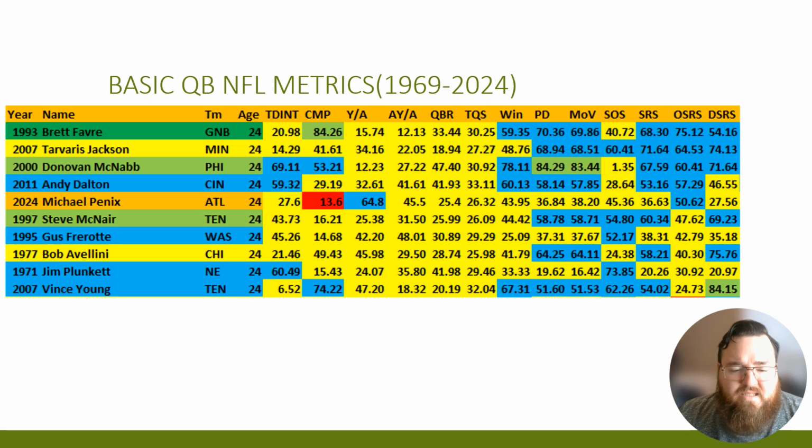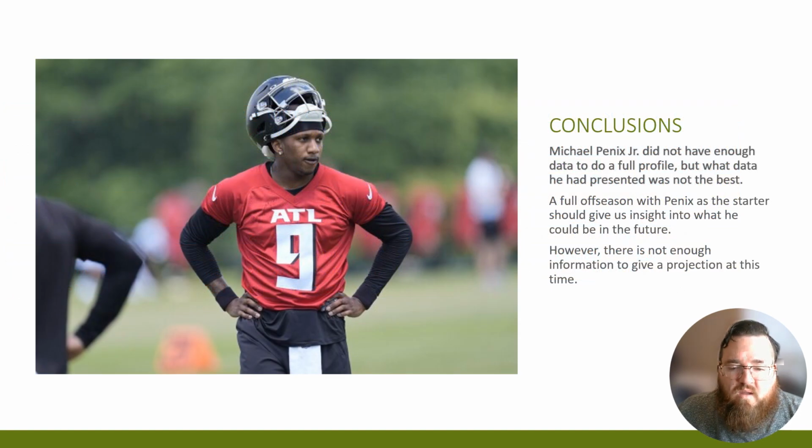Now, based on this data, tested with guys like Steve McNair, Andy Dalton, Gus Frerotte, Jim Plunkett, Vince Young, those types of players. So that's kind of how his start was as a 24-year-old in terms of his starts here. Again, not a whole lot of data to really say much. I wouldn't even really put much credence into this data because all these other players had significantly more starts than him. But this is just a generalized view of him based on how he performed in the limited time that he played. Other conclusions, there wasn't enough data to really look at him from advanced statistical data.